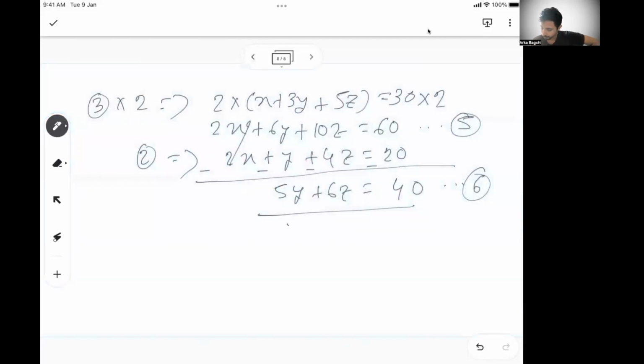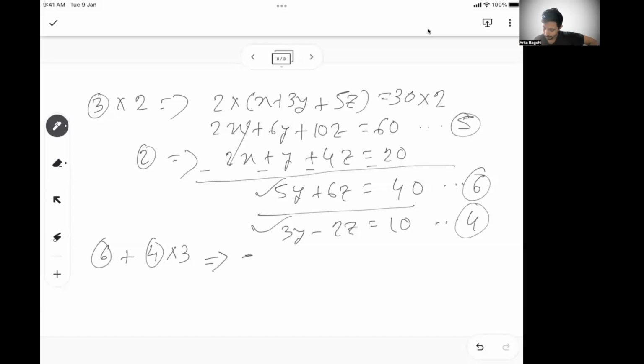So this equation and 3y minus 2z equal to 10, the equation 4. So basically what I got is two equations with only two variables. So this one and this one. So now I have to do an operation on these two and possibly solve. So I know 2z, if I multiply with 3, it will become 6z. So can I do equation 6 plus equation 4 into 3? Since z has the opposite sign, I'm doing plus, so that they get eliminated.